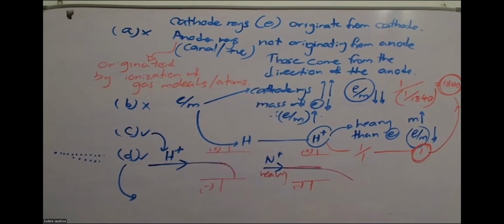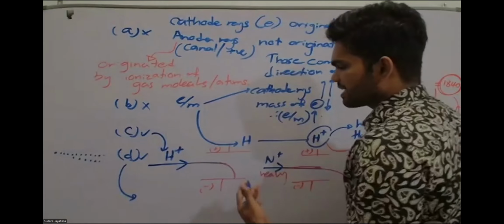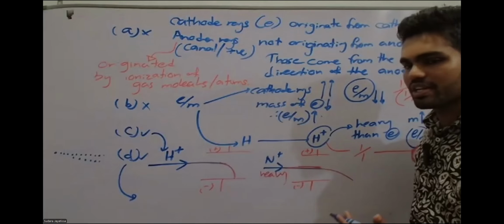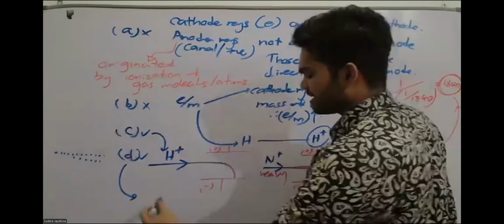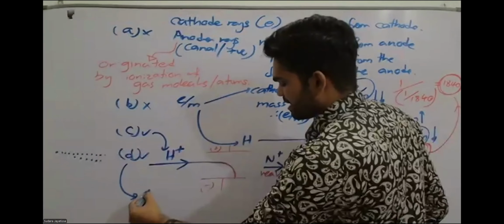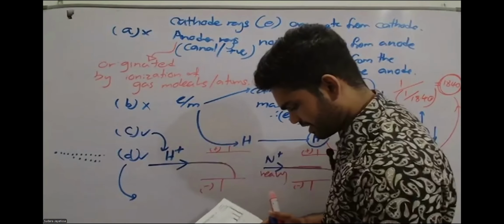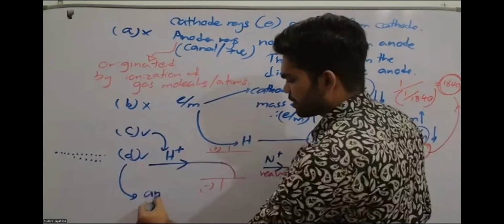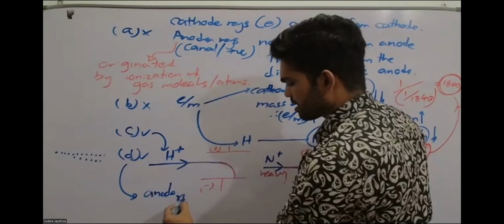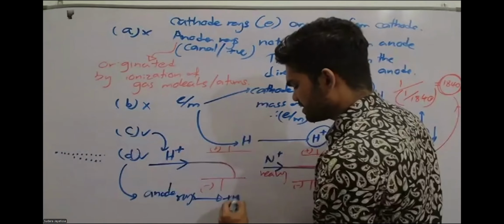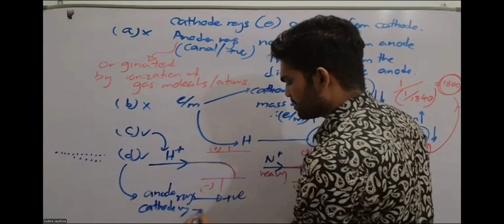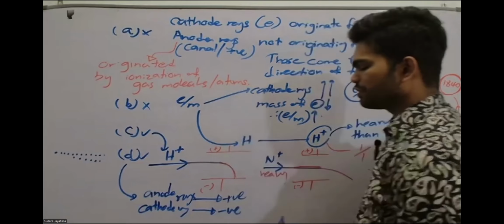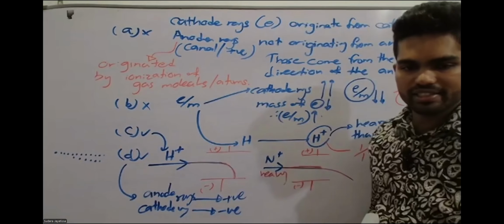And in a magnetic field, if the particles are oppositely charged, they will deflect in opposite directions. So you can say anode rays are positively charged, and cathode rays are negatively charged. So they will deflect in opposite directions.